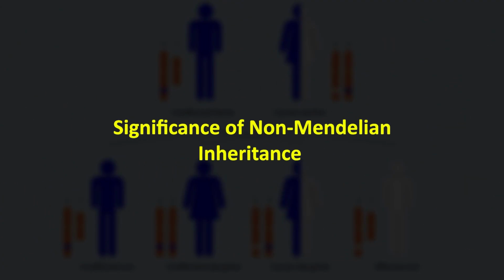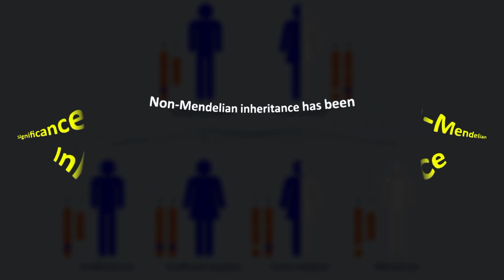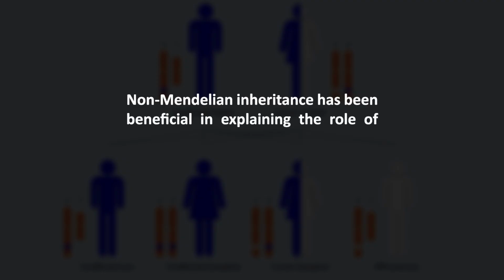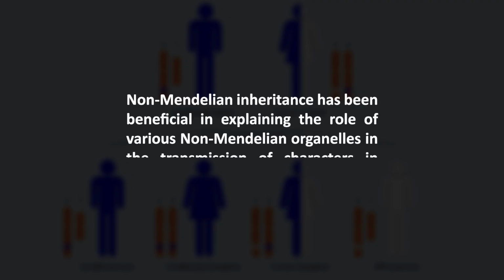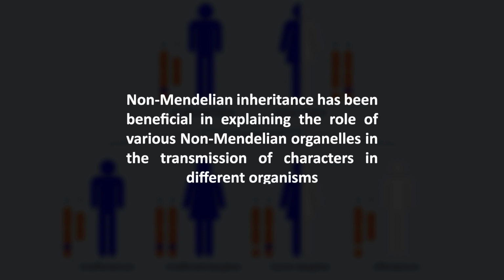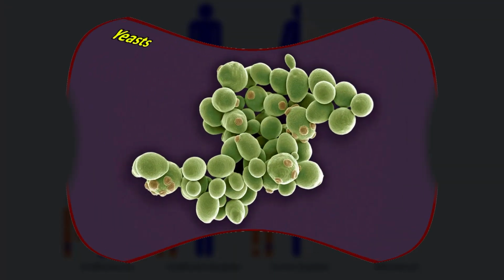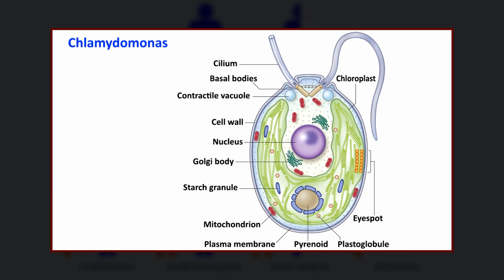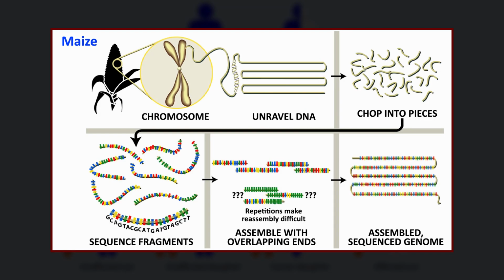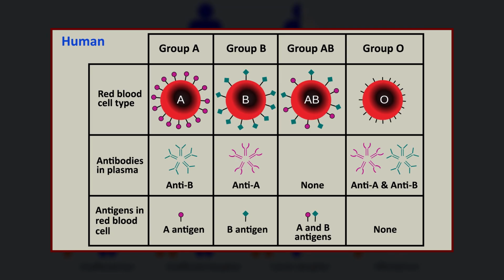Dear students, let's now discuss the significance of non-Mendelian inheritance. Non-Mendelian inheritance has been beneficial in explaining the role of various non-Mendelian organelles in the transmission of characters in different organisms. Studies of non-Mendelian inheritance have played a key role in the mapping of chloroplast and mitochondrial genomes in several species such as yeast, Chlamydomonas, maize, and human beings.